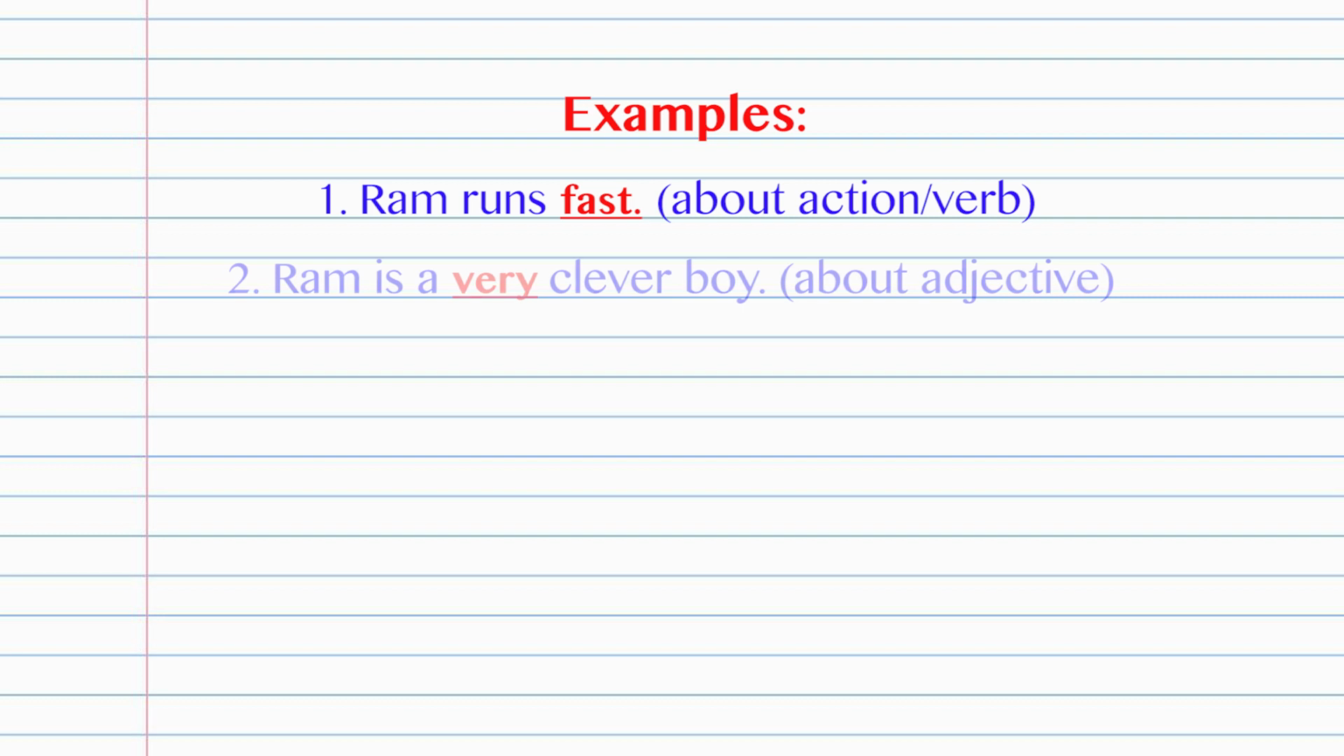Examples. First, Ram runs fast. About action or verb. Ram runs. How? Fast. So the fast word says something more about the action runs. Second example. Ram is very clever boy. About adjective clever. Ram runs very fast. Here again it says something about adverb.